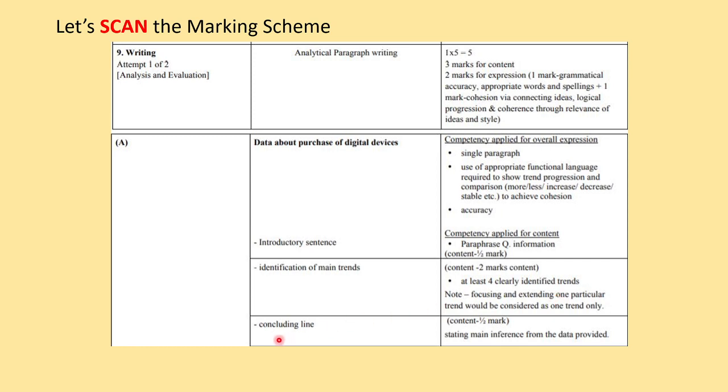First, the last thing, the concluding line, where we have to state the overall general trend, so that is also of half a mark. So this is the division of marks. For every part there is a mark. So that means you have to follow and write it step by step as I've explained.